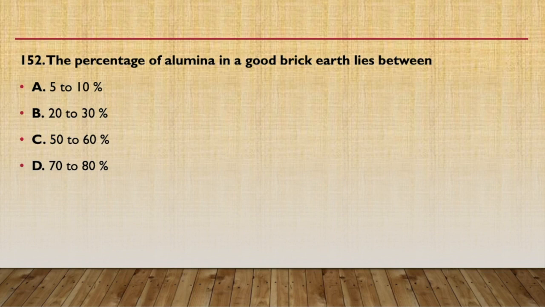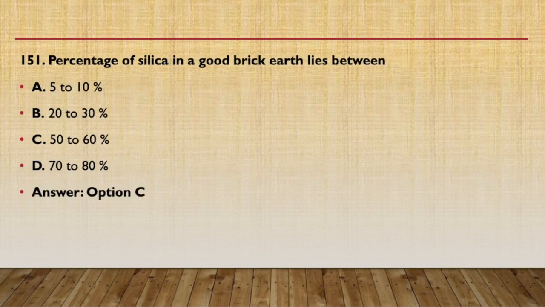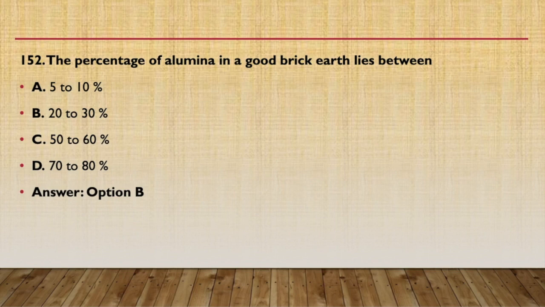Now the percentage of alumina required in good brick earth is from 20 to 30%. Memorize it, it is very important. First of all, the percentage of silica is 50 to 60%, the percentage of alumina is 20 to 30%, and a lime content of about 5% is required.